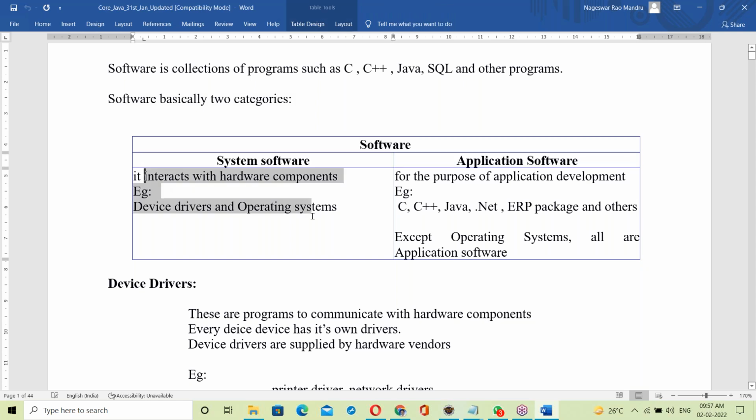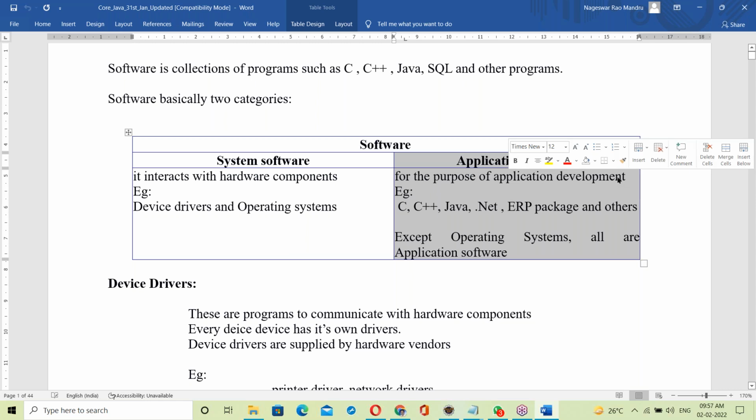System software interacts with the hardware components, such as device drivers and operating systems. Application software is used for application development, like C, C++, Java, .NET, ERP, and others. Except operating systems, all are application software.